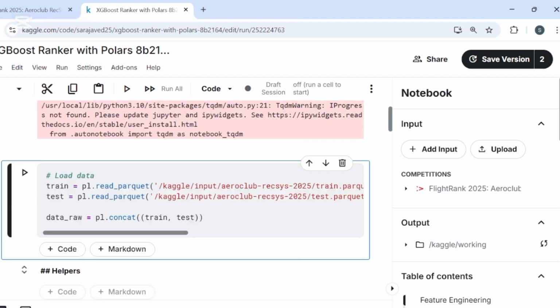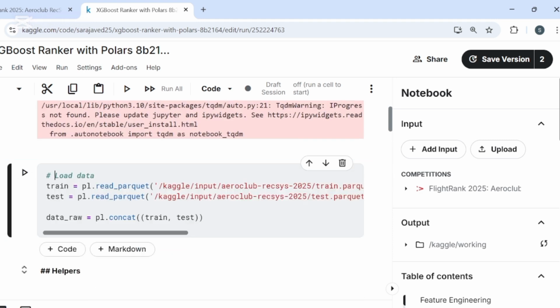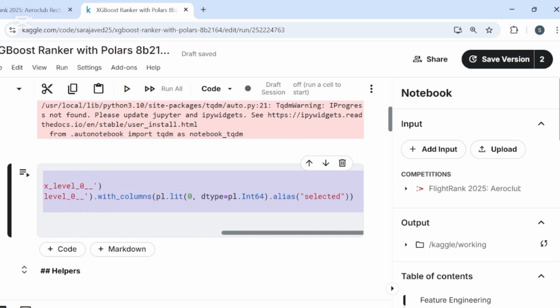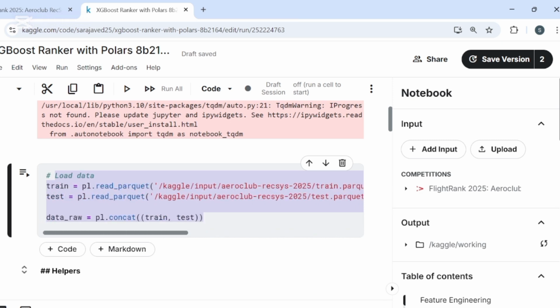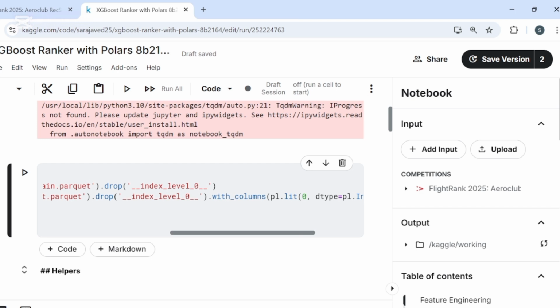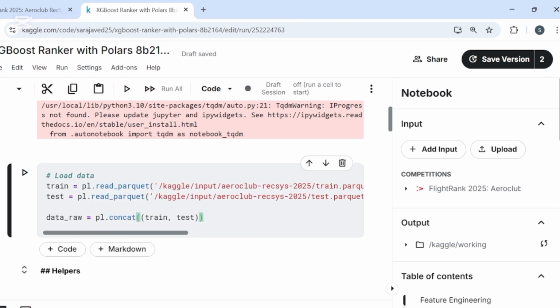Here we load our data using pl.read underscore parquet. We load both the train and test set. A key step here is pl.concat of train and test. We immediately combine them into a single large data frame. This is a powerful technique because it allows us to apply all our feature engineering steps to both the training and test data at the same time, which guarantees consistency and prevents errors.